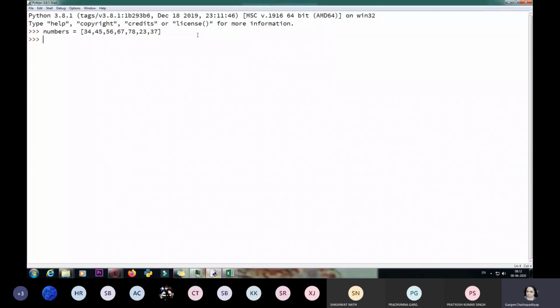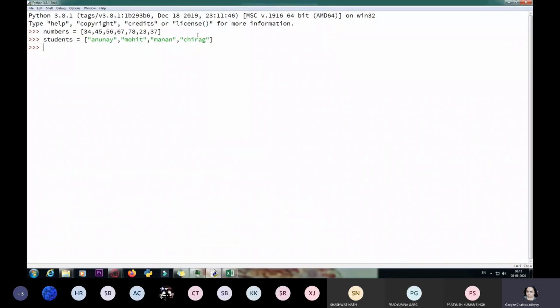If I want to store the names of students of the class, I'll create a list named students. I'll be giving names over here, like I'll take the names of you people only. Anunay, Mohit. So what are these names of students?